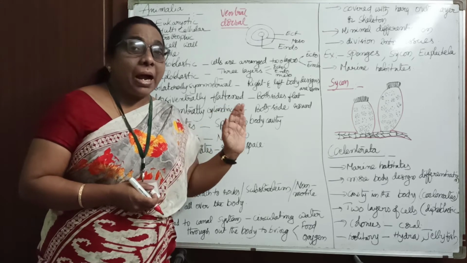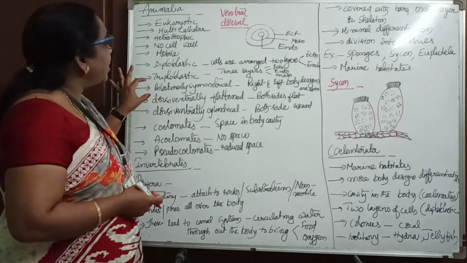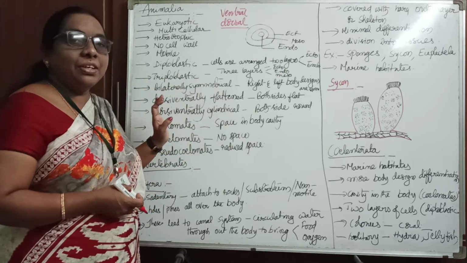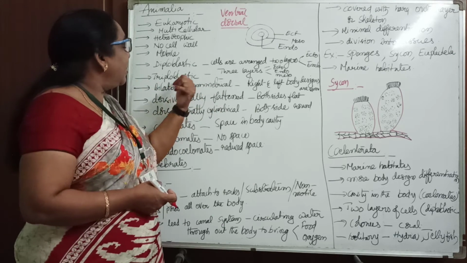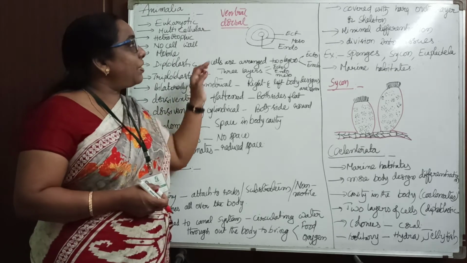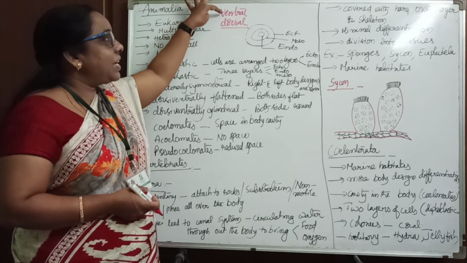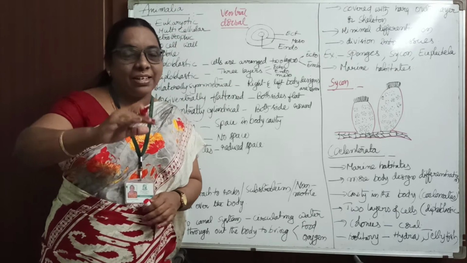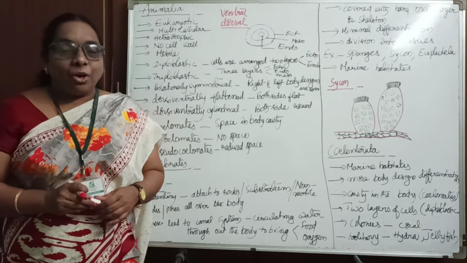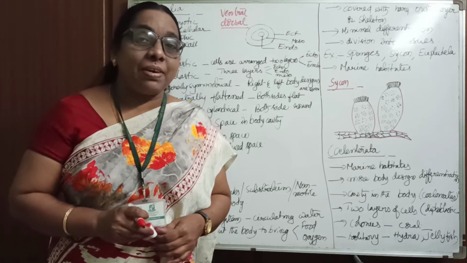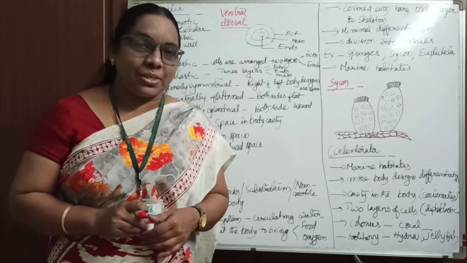So bilaterally symmetrical or dorsiventrally flattened. Let me say first dorsiventrally flattened, children. So dorsiventrally flattened means what? First the dorsal side as well as the ventral side, in both the sides it will be just like flat in nature. Those organisms will be called dorsiventrally flattened organisms.